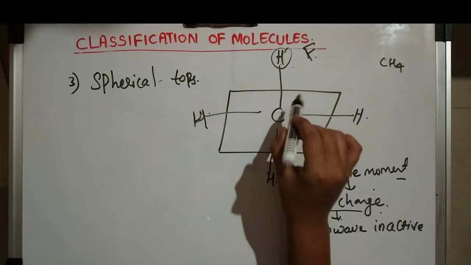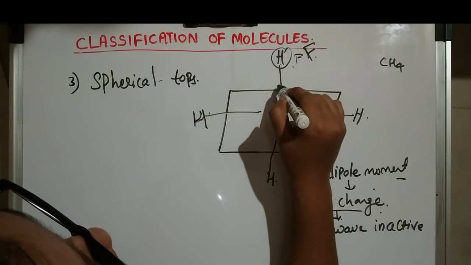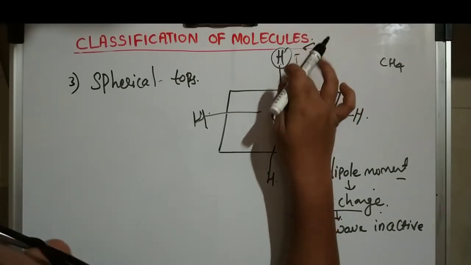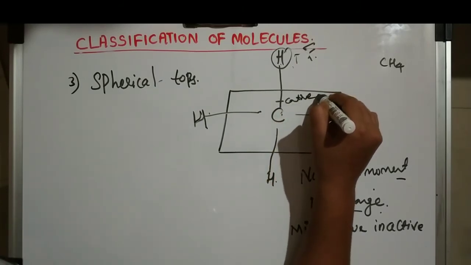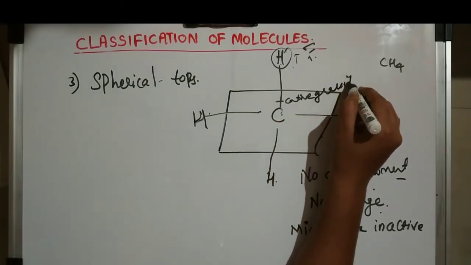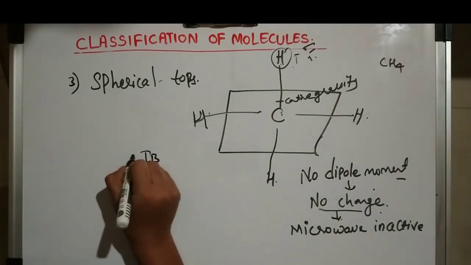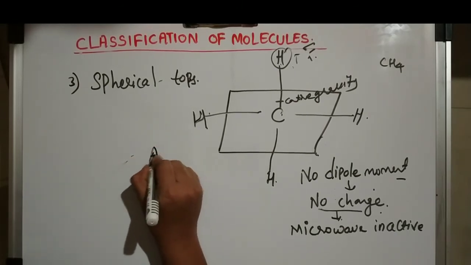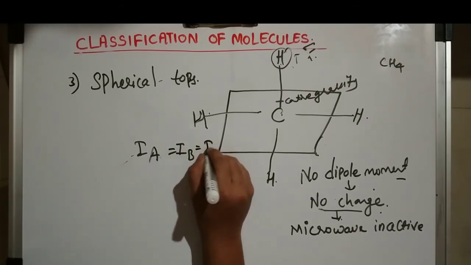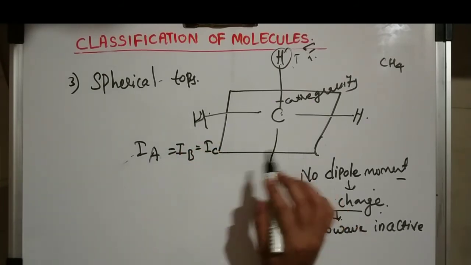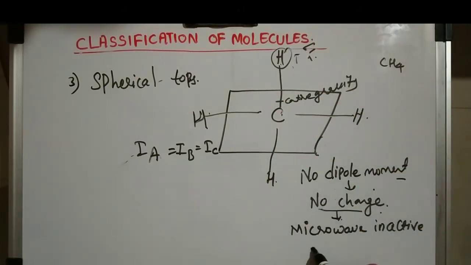Carbon is here. In the fluorine molecule the center of gravity was almost in the middle, but in the spherical tops the center of gravity will be almost near the carbon. So how can we represent IA, IB and IC? IA is equal to IB and that is equal to IC, because all the atoms are hydrogen, so there is no change in the dipole moment and they are microwave inactive.